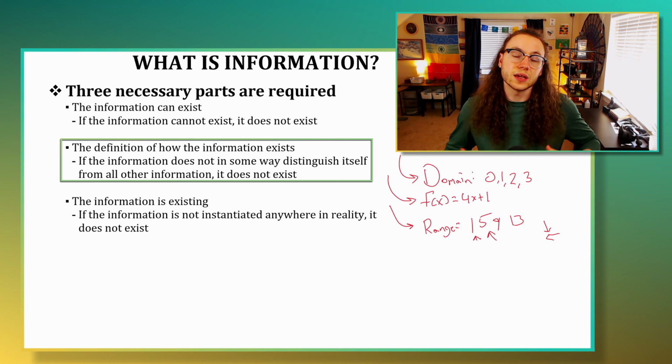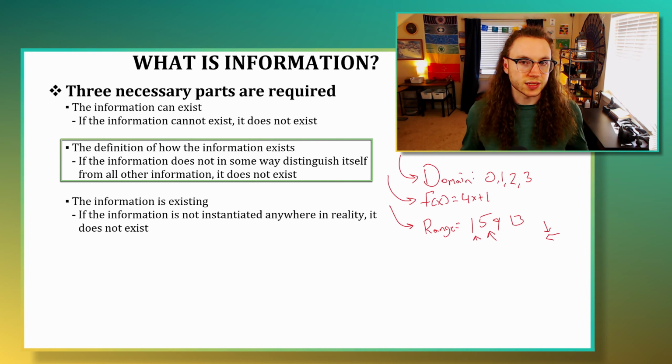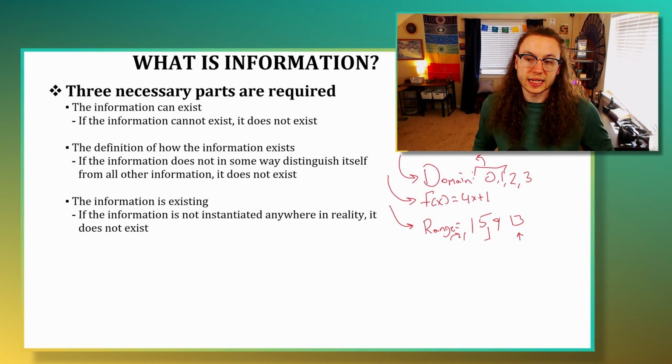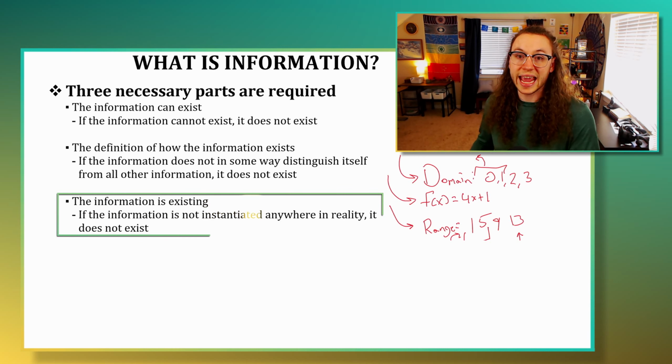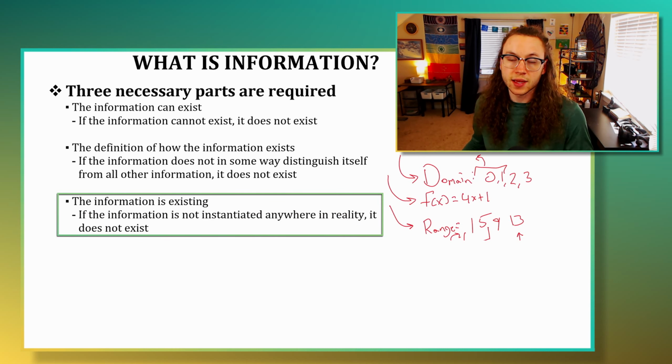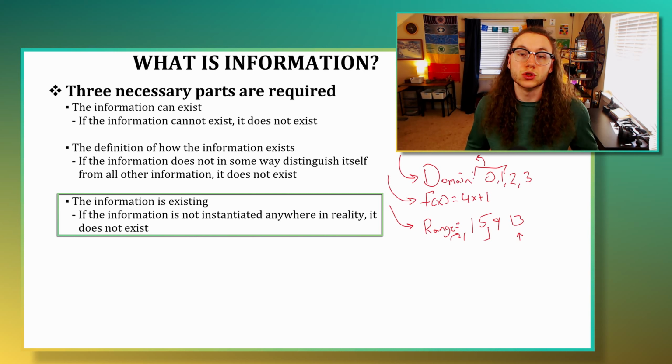So that is to say, if the information does not in some way distinguish itself from the rest of reality, then it does not exist. Once we make the statements that the information has the possibility of arising out of the function of knowing and the information differentiates itself from the rest of reality, then so long as the information does end up existing, it exists. If there is the possibility that the function can reach particular values but never does, we have to necessarily say that those values do not exist.